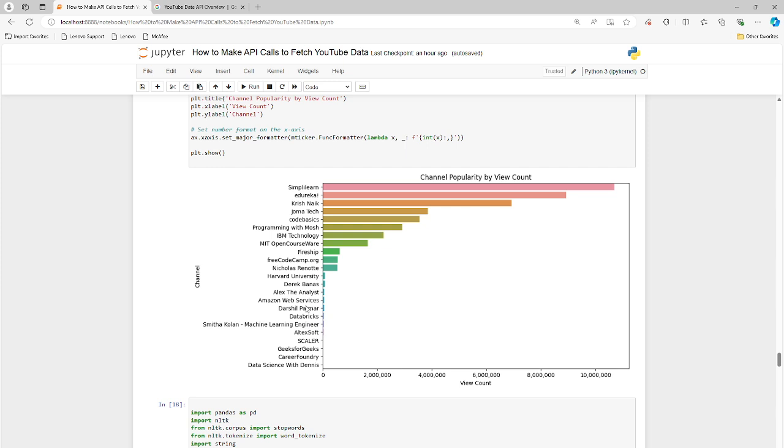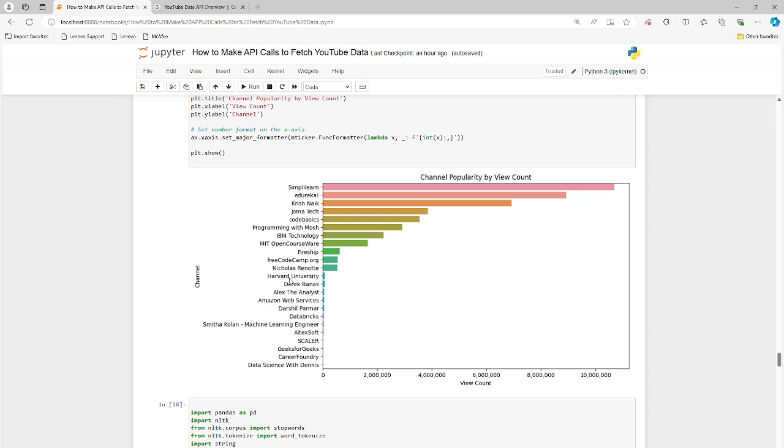Harvard University is in the middle of this list, but in terms of popularity, it's not very popular at all. So that's kind of interesting. I thought an Ivy League school would be a popular channel for learning, but on YouTube you can get some very creative YouTubers that put together really phenomenal videos, and they do a tremendous job.